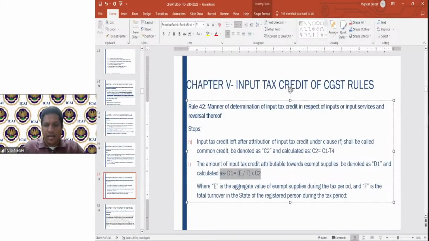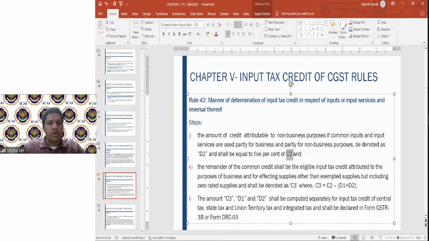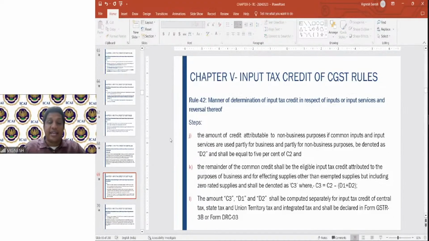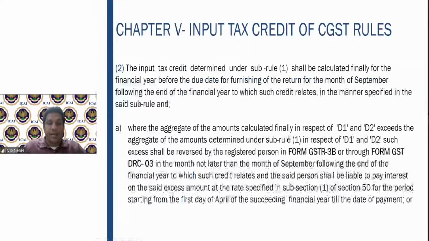I hope you got this clarity. Please follow me very carefully. So here this D1 is totally dependent on the exempt turnover. Similarly, the D2 is dependent on nothing but C2. Now, this you do for every tax period. At the end of the year, you will finally calculate whatever the amounts with respect to D1 and D2 are there.